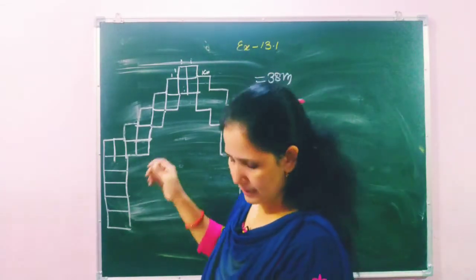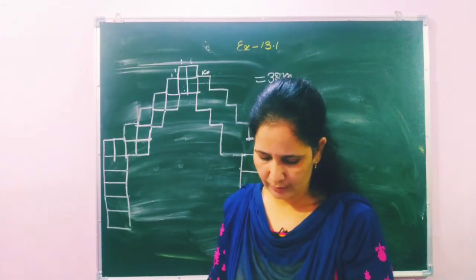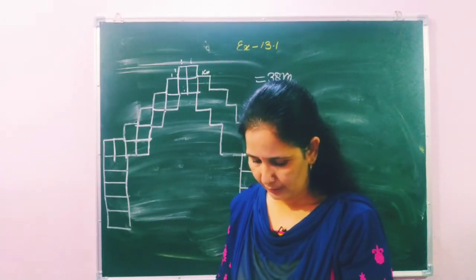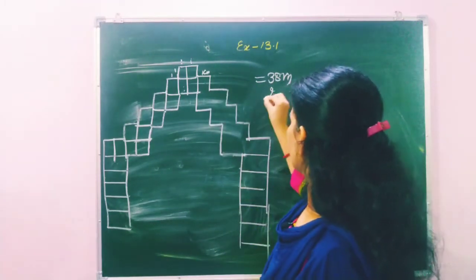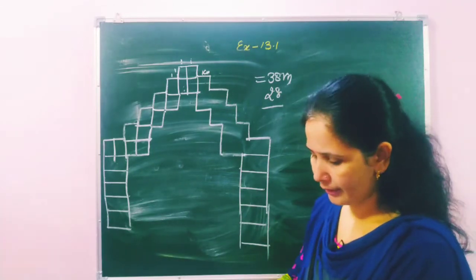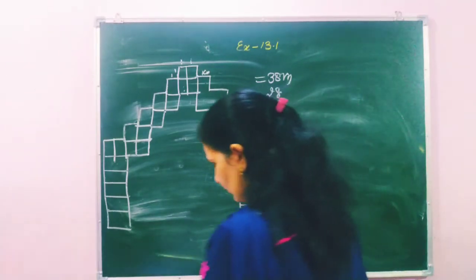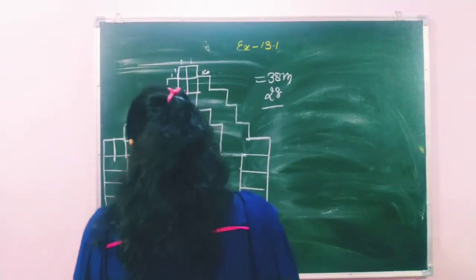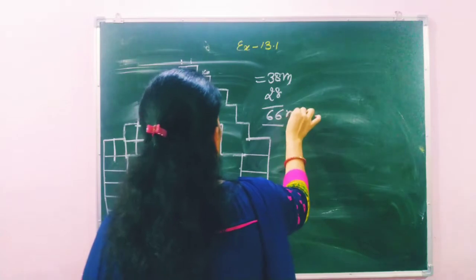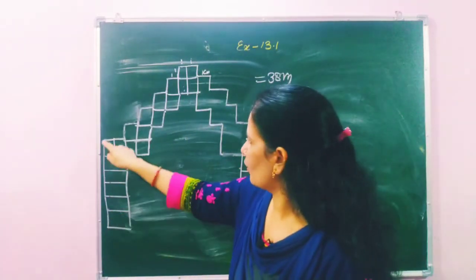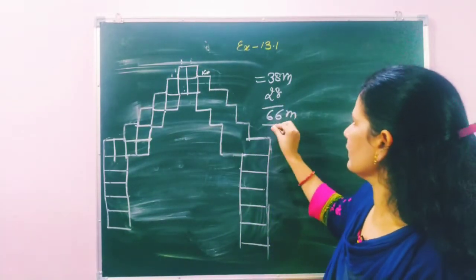Now let's start counting the inside. 1 2 3 4 5 6 7 8 9 10 11 12 13 14 15 16 17 18 19 20, 21 22 23 24 25 26 27 28. Then inside 28. And students, if we add both, outer and inside, then we get the final answer. 8 plus 8 16, 3 plus 2 5, 5 plus 1 6. That means the total length of the illuminations we have put outside is 66 meter.